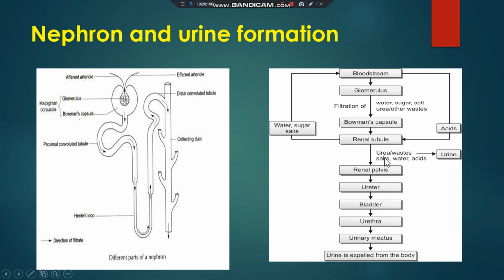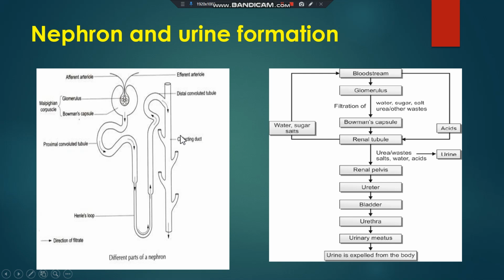Then here the urea, waste, salt, and water, whatever waste is there, is now forming the urine. This urine then goes to the ureter, then the urinary bladder, then the urethra, and then it is thrown out of the body. In this way urine formation takes place. Here in the renal tubule, what happened? The water, sugar, or salt which is required by the body comes back to the blood stream.